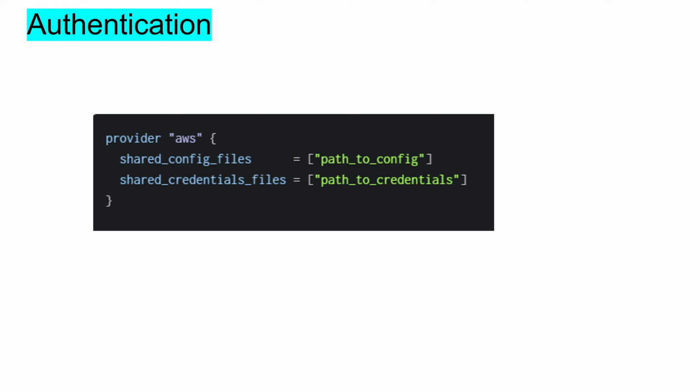So the default path for config and credential file is in AWS folder of users home folder. If you want to use other file in AWS Terraform provider, you will need to modify this parameter. Share config file and share credential file, the path. You need to provide that path.